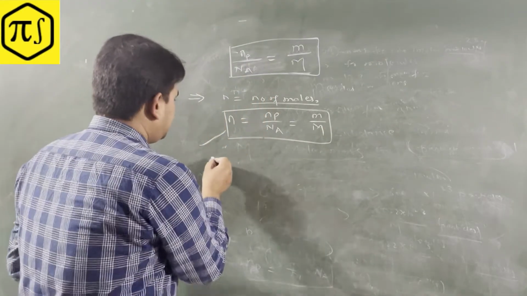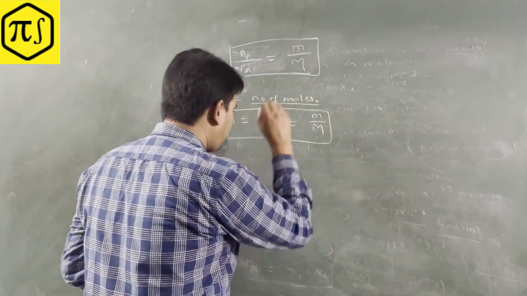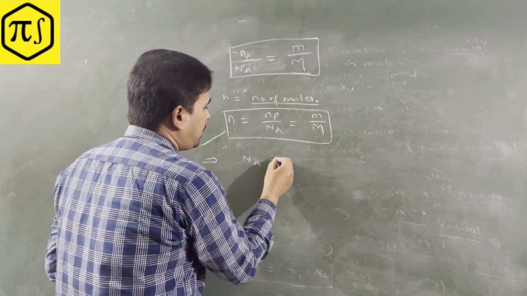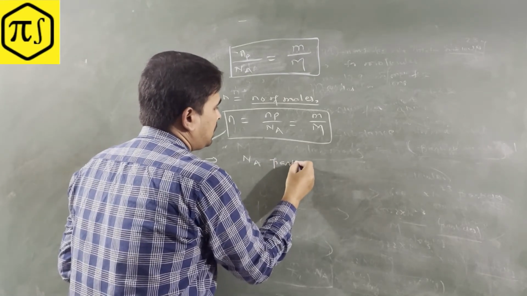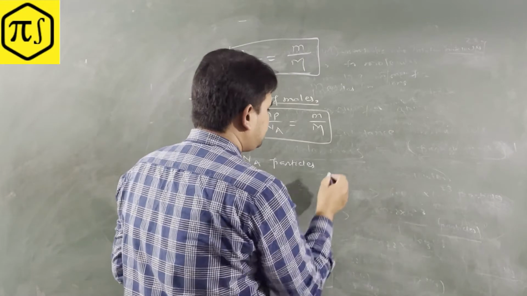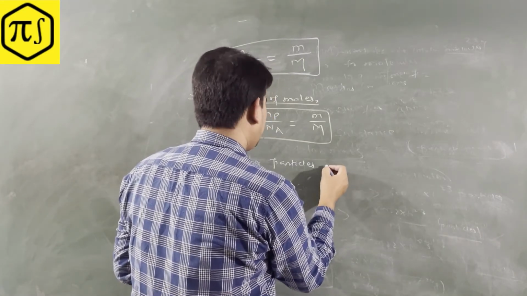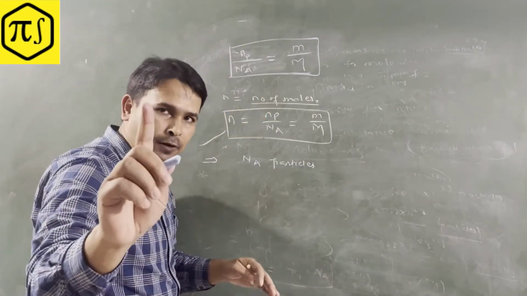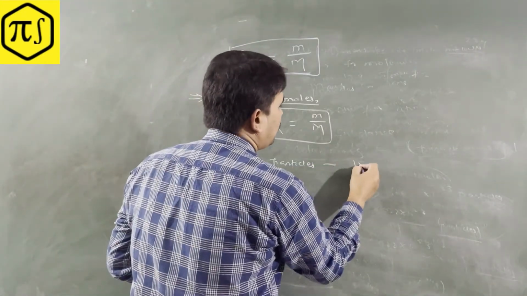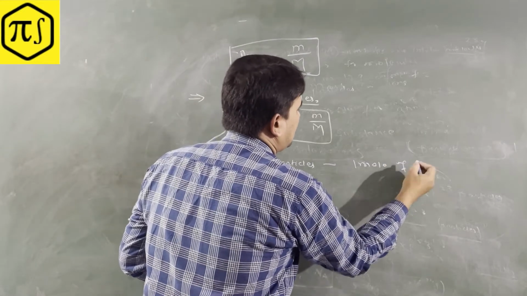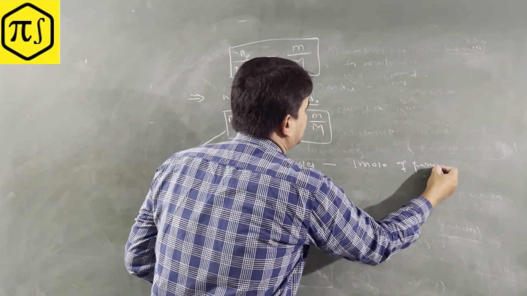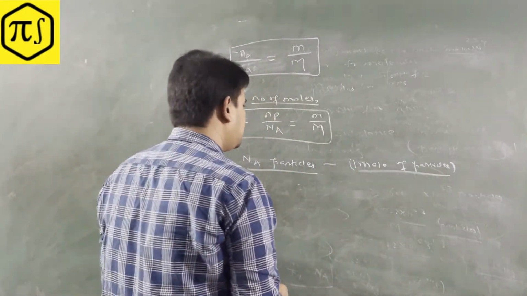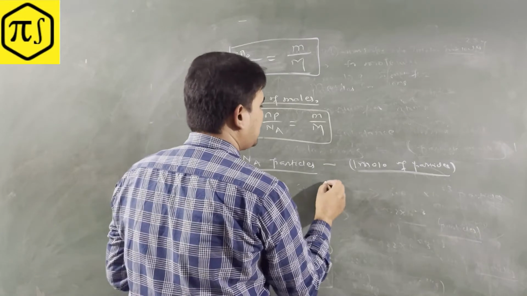So you can say 1 mole of particles will be Na particles. Na particles means 1 mole of the substance. Then 1 particle is equivalent to how many moles?